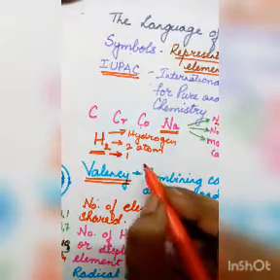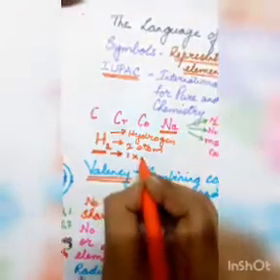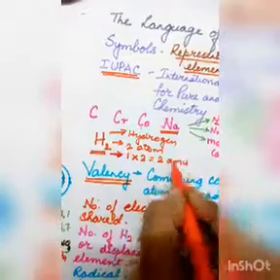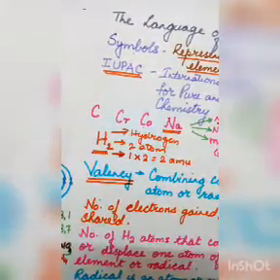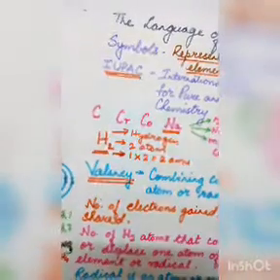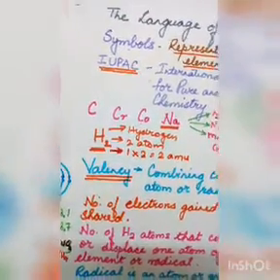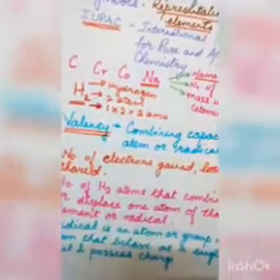So if the mass of hydrogen is 1, how many atoms will make it 2 AMU, isn't it? So by writing the symbol only, we understand the name of the element, the number of atoms, as well as the mass. So I hope this concept of symbol is clear to all of you.